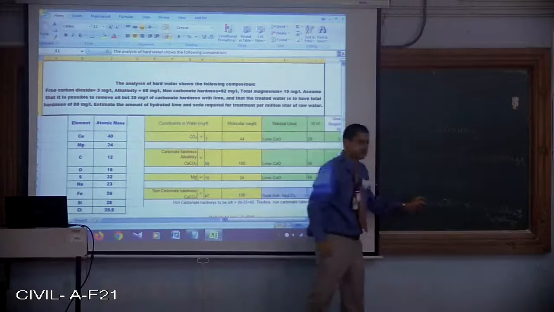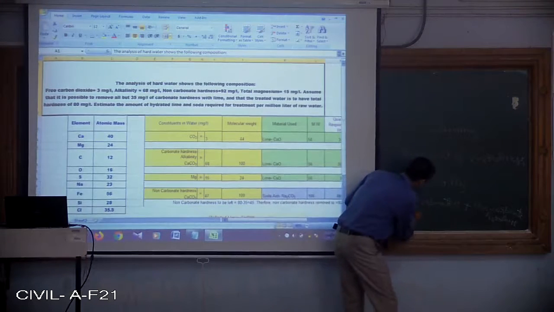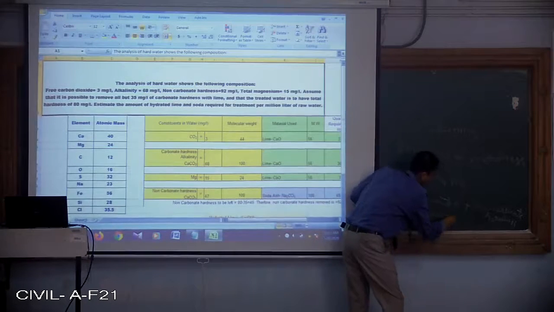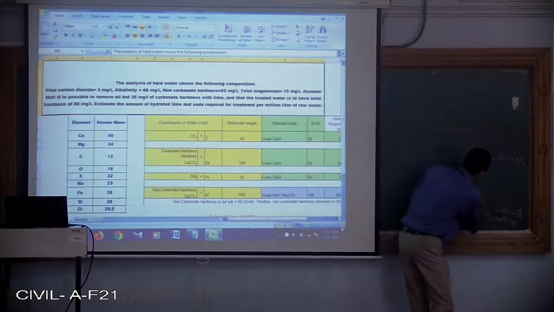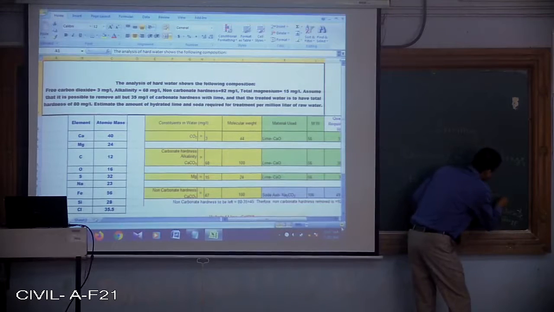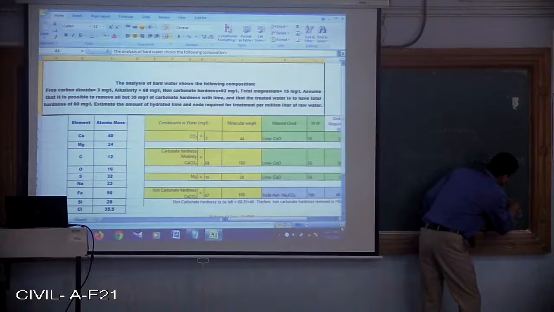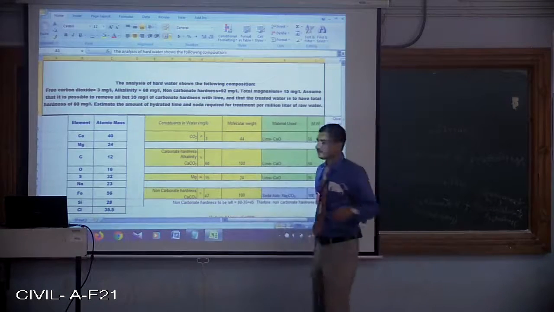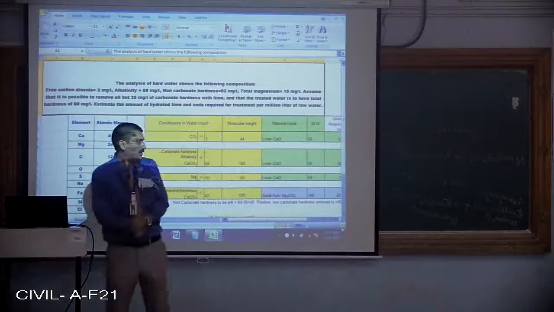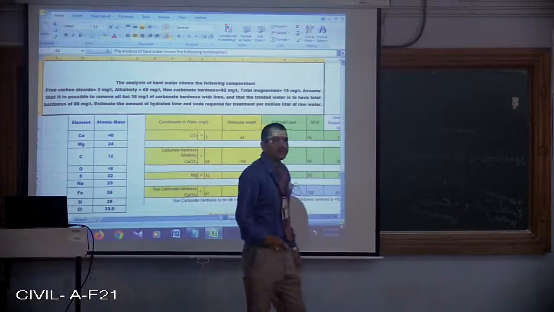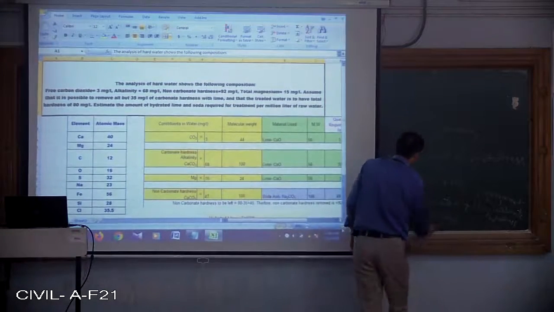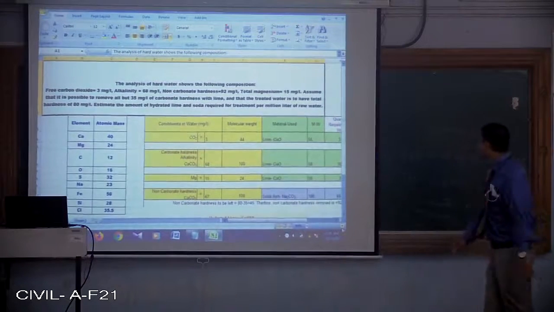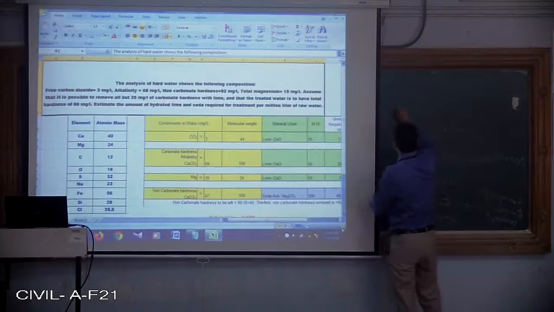So carbonate hardness is also called temporary hardness, and non-carbonate hardness is called permanent hardness. This hardness can be removed by various methods. When I am talking about temporary hardness, it can be removed by boiling.